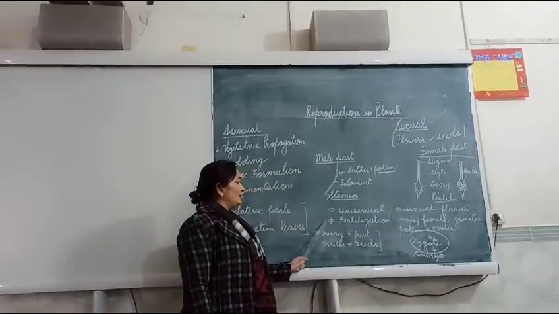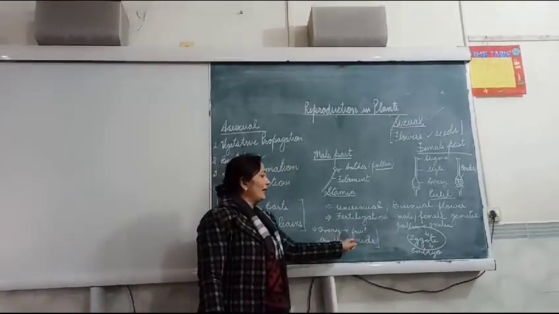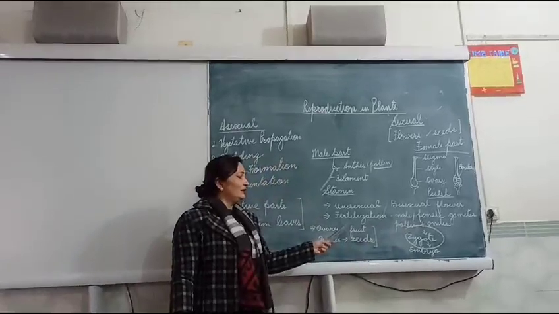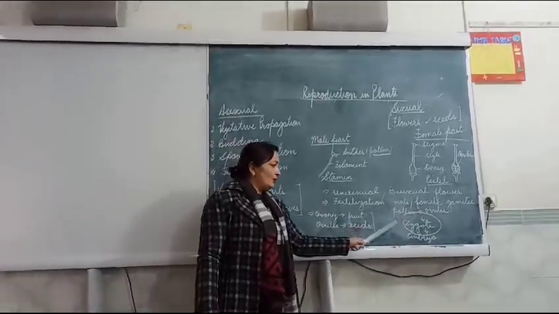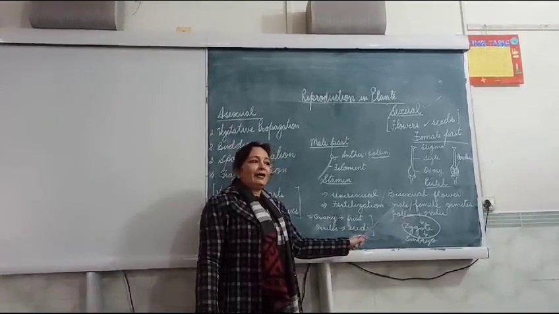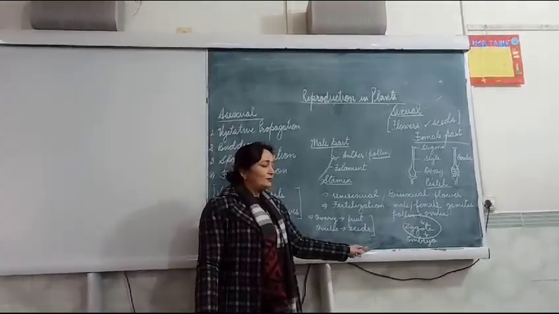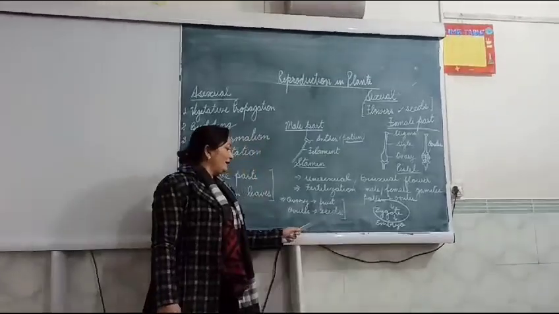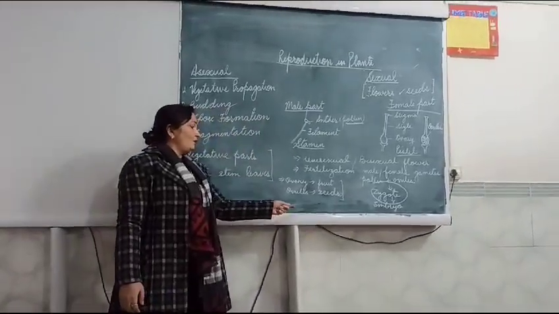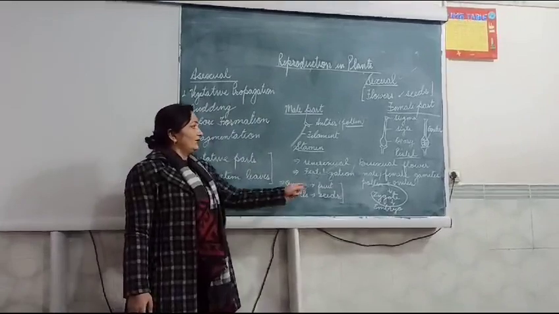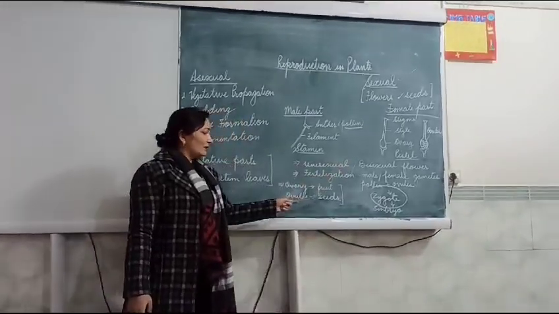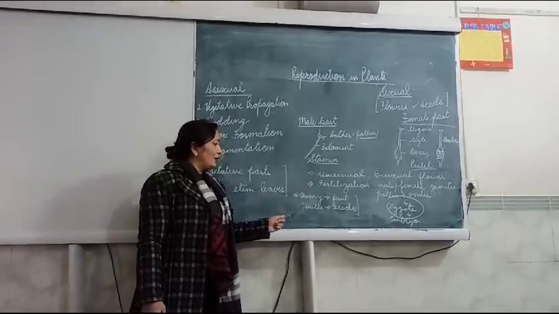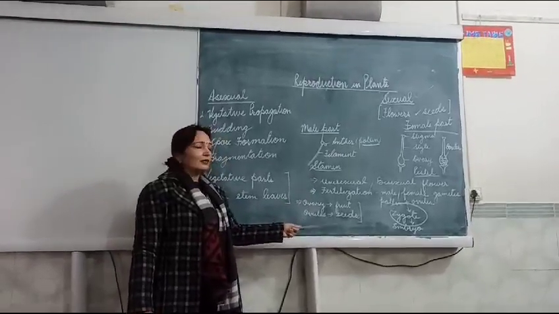Now, what is fertilization? The fusion of male and female gametes is called fertilization, which results in the formation of zygote, and the zygote further develops into embryo. This embryo is contained in the ovules which form seeds. The ovary part develops into the fruit. So, the flowers develop into fruits.